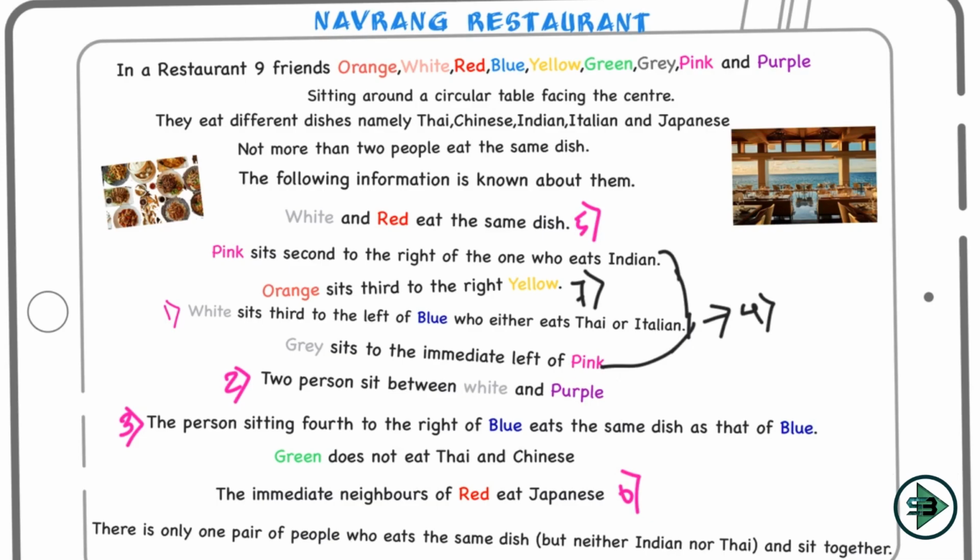Now I can make this even more difficult by saying that some of them are facing the center, some of them are facing away from the center. So you have three constraints here: friends, their different names, the dishes that they are eating, and the direction that they are facing. And that's what will complicate the problem further. But just remember the idea of finding the first, second, third, fourth and consecutive links so as to get the puzzle in the right direction.